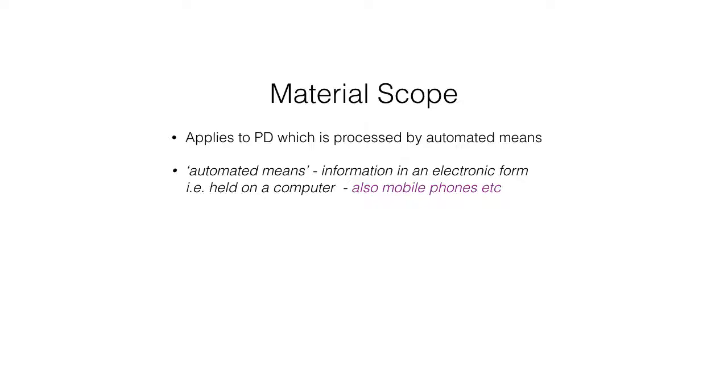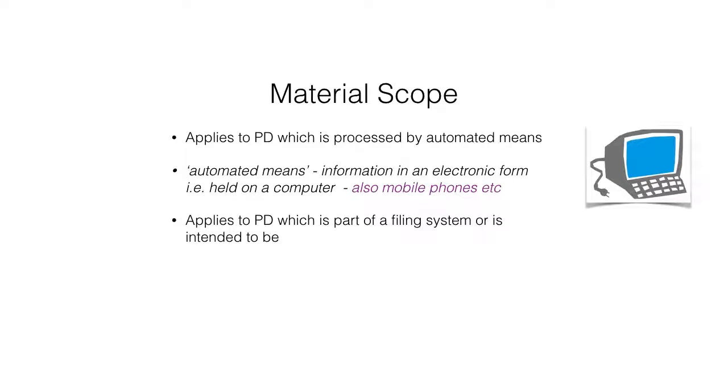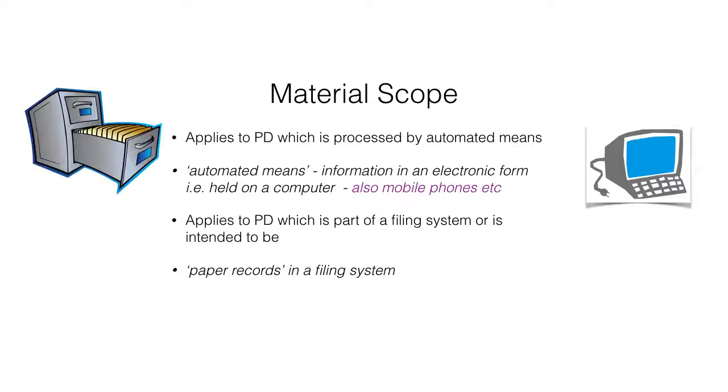Material scope applies to personal data which is processed by automated means. This means information in an electronic form held on a computer, also mobile phones, etc. Applies also to personal data which is part of a filing system or is intended to be paper records in a filing system. Generally, these files are chronologically placed so that you can identify the data subject with the personal data.